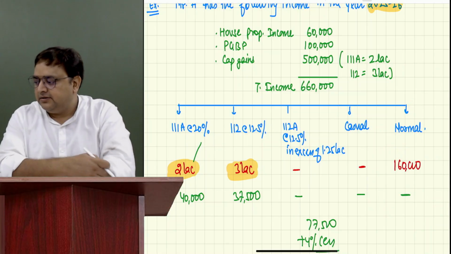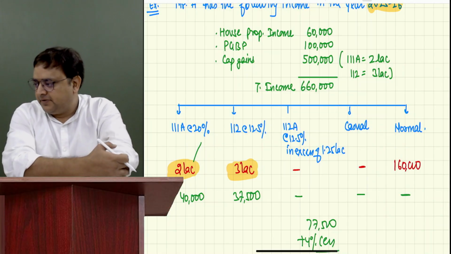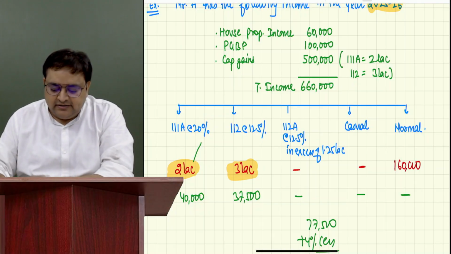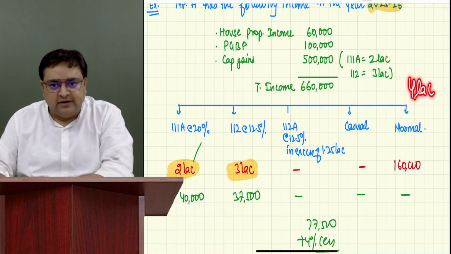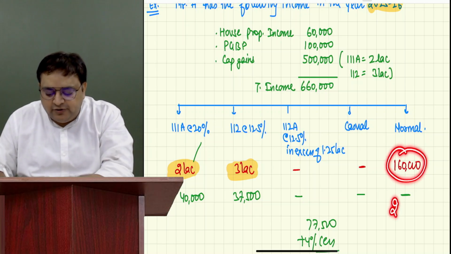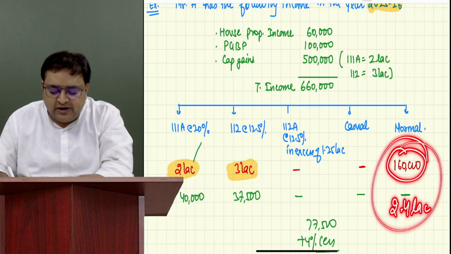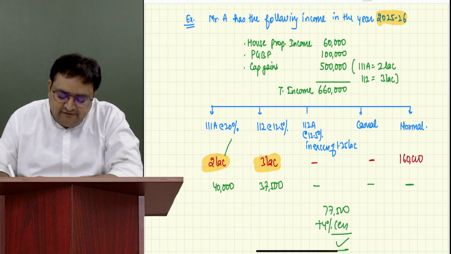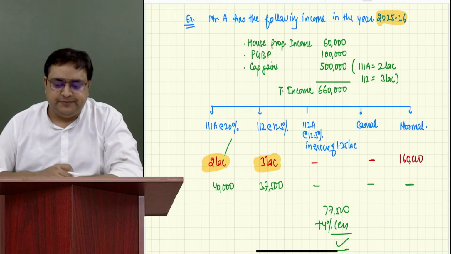Mustaq, Vidhi, are you okay with this? Bhavyansh, is this fine? So this guy is saying that I should get the benefit of 4 lakh. You are only giving me a benefit of 1.6. Where is my 2.4 lakh? I need the benefit of that also. So he will be getting the benefit of that.